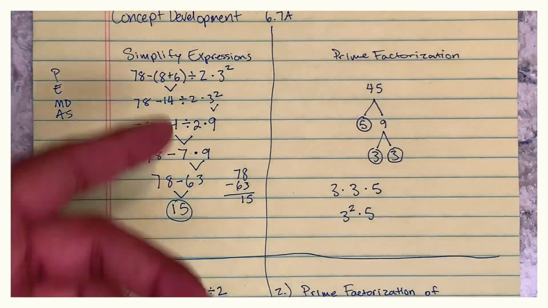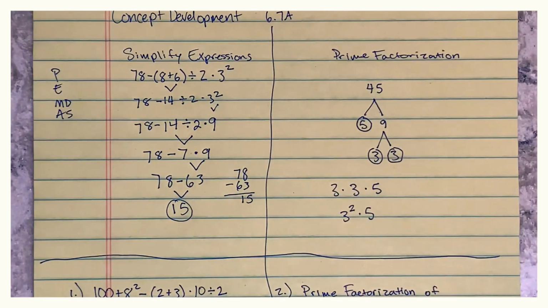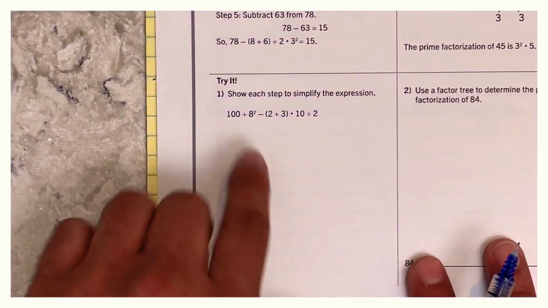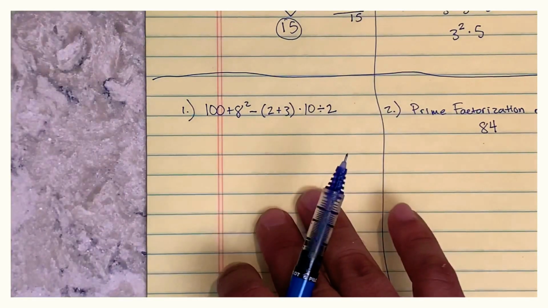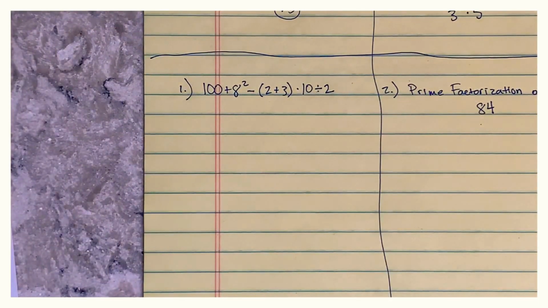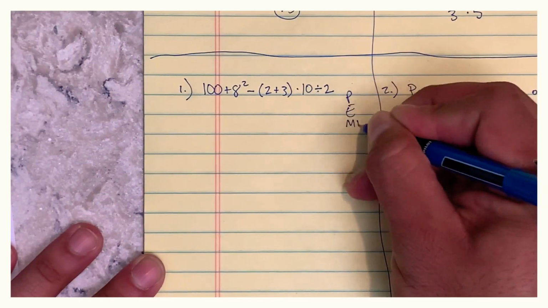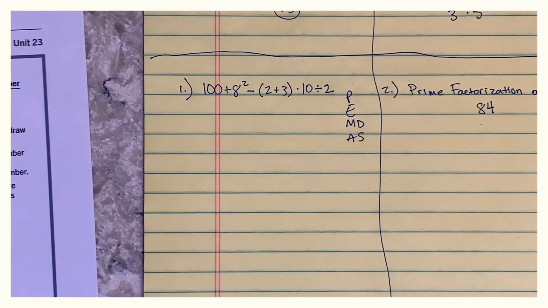Okay guys, so I went over how to simplify an expression, and I went over how to find the prime factorization of a number using a factor tree. Now I want you to try this problem. This is the part of the notes that I'm doing. Try it. I want you to do this problem on your own. So go ahead and pause the video right now. Use the strategy PEMDAS to simplify this expression, and then unpause it when you're ready. Okay?